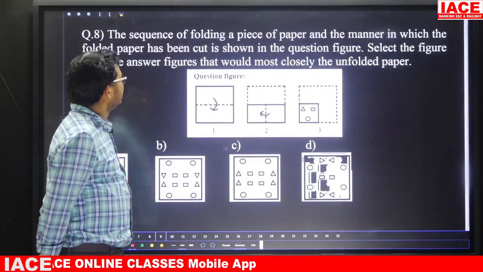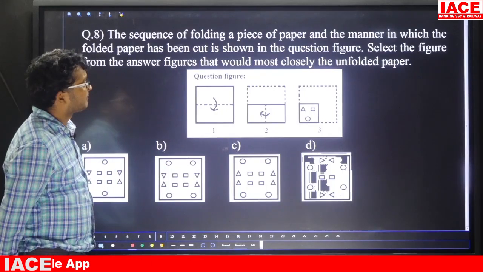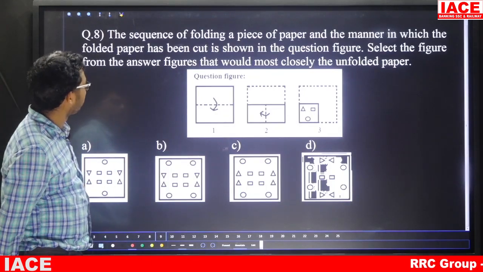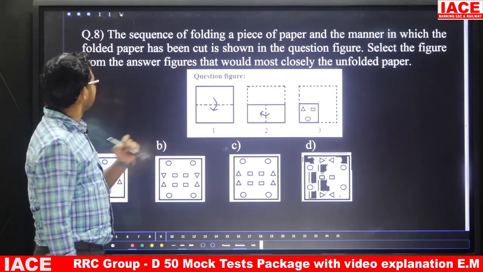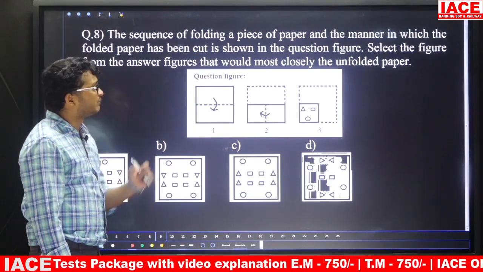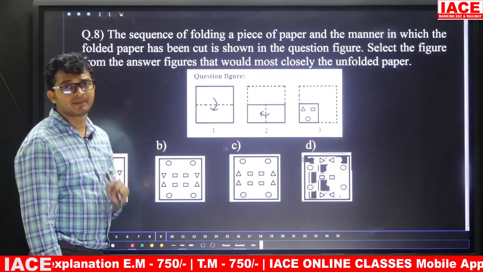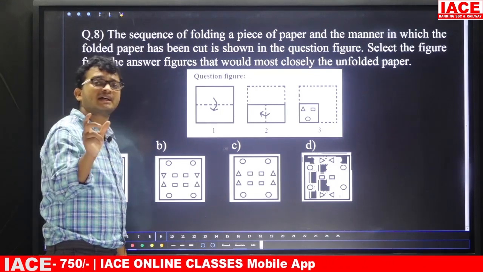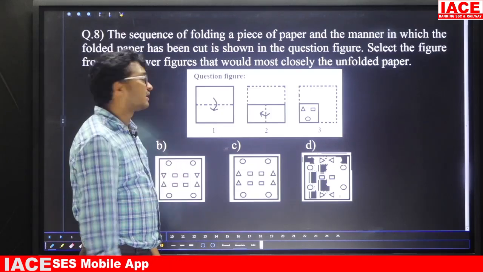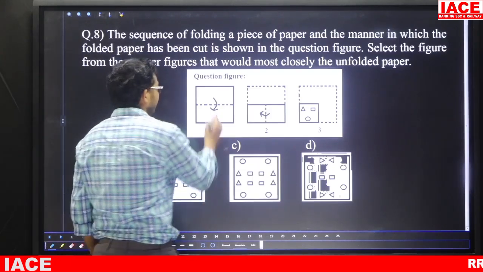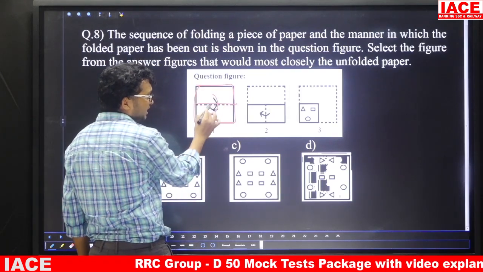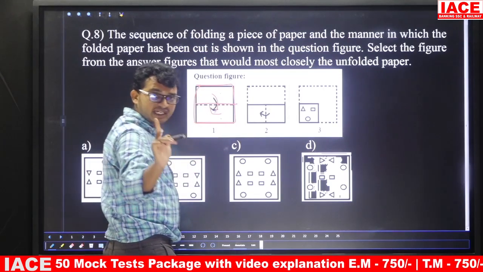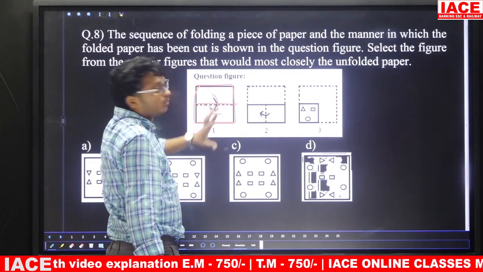Question number 8. The sequence of folding a piece of paper and the manner in which the folded paper has been cut is shown in the question figure. Select the figure from the answer figures that would be most closely the unfolded paper. Here again the question is from paper folding and paper cutting. Stage one is our actual paper. It is divided into two parts. The given arrow mark is top to bottom, meaning our top part is folded to the bottom.